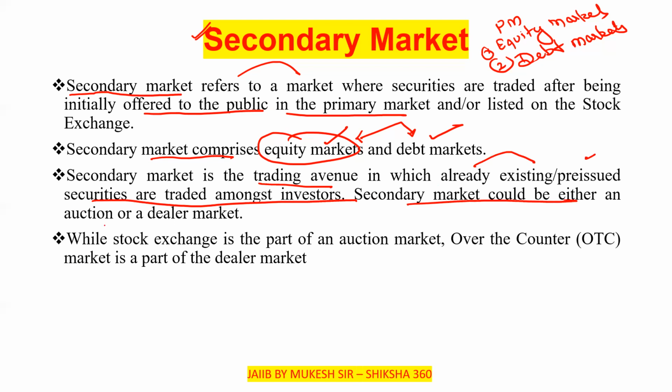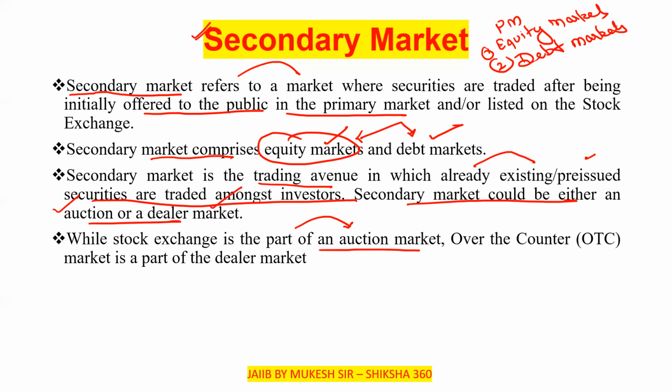The secondary market could be either an auction or a dealer market. A stock exchange is part of the auction market. The over the counter market is part of the dealer market.